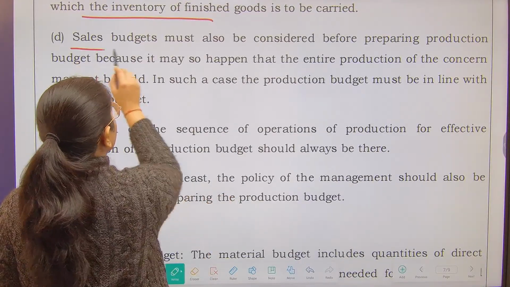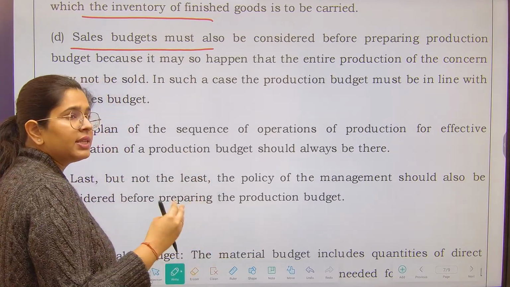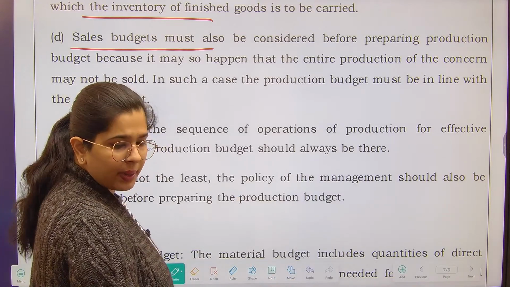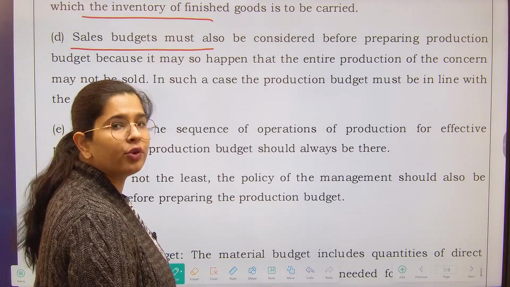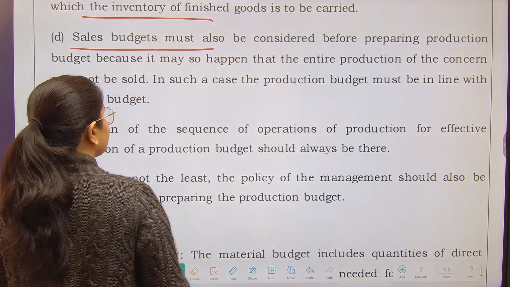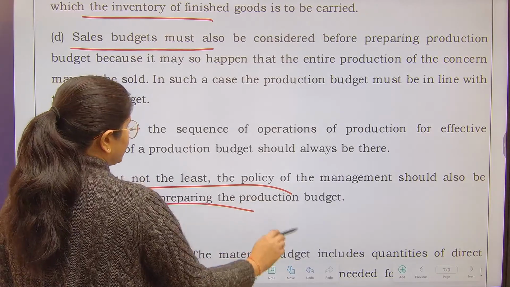Apart from this, the sales budget should also be considered. What you have thought of selling in the current year. If you have thought that you are going to sell 20,000 units, then accordingly you need to do production for 20,000 units as well. Next, the policy of management should also be considered.